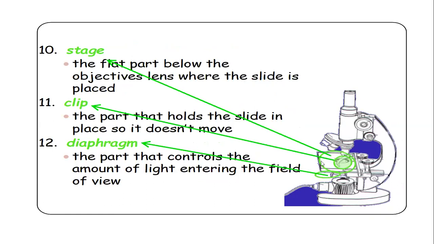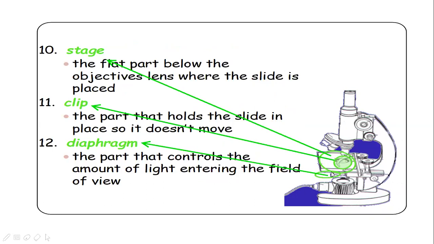Next, this is the stage. So the flat part below the objective lens where the slide is placed is called as a stage. Here we are keeping the slide for observation. Next, clips, to hold the slide. Okay, to hold the slide, there will be stage clips present on the stage. If we do not have these clips, it will be difficult to move the slide in order to bring the specimen into focus.